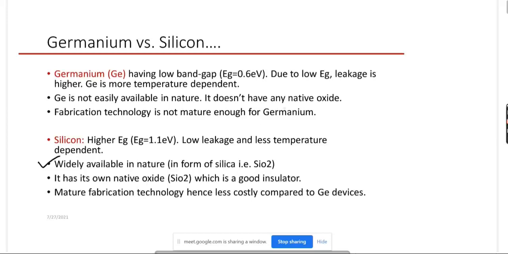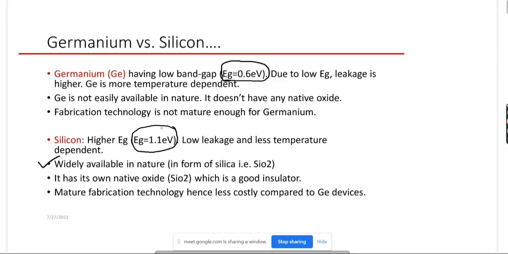Some other reasons: germanium has a low band gap. Just remember the band gap value of germanium. The band gap value is around 0.6 to 0.7 electron volt. The band gap for germanium is 0.6 or 0.7 electron volt, whereas for silicon it is around 1.1 electron volt.